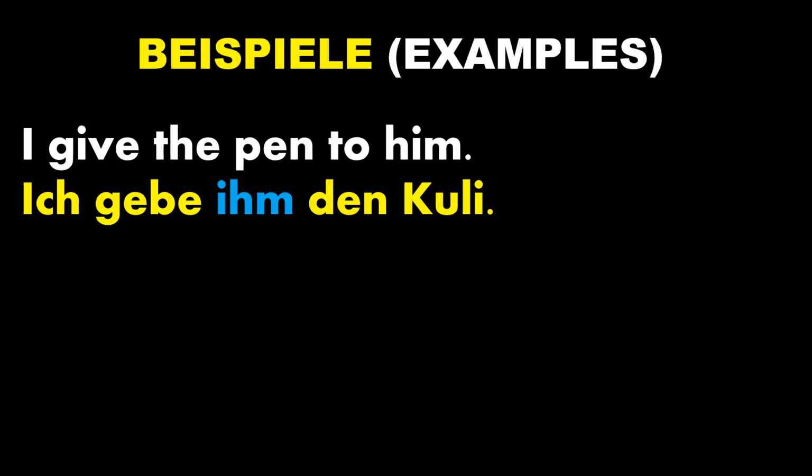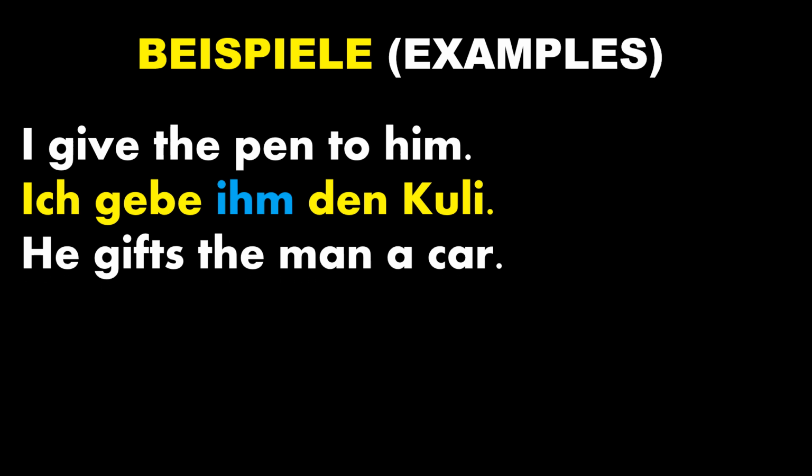That is the indirect object, and the position is also very important. When you have two objects in a sentence, one is direct, one is indirect, usually you put the indirect object first, which is a person, and the direct object, that is a noun, goes afterwards. If both are in pronoun position, then you have to keep the accusative pronoun first and the dative pronoun will go later on. That you will also study later on, so do not worry about that. Just for now, understand this one. Ich gebe ihm den Kuli. Here the indirect object is him, that is in German ihm, and that takes the case of dative.